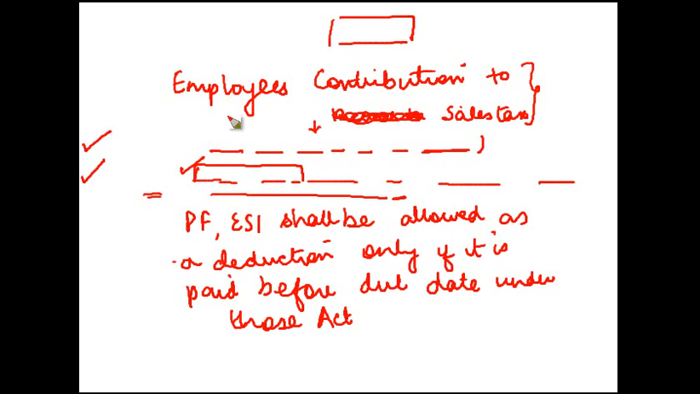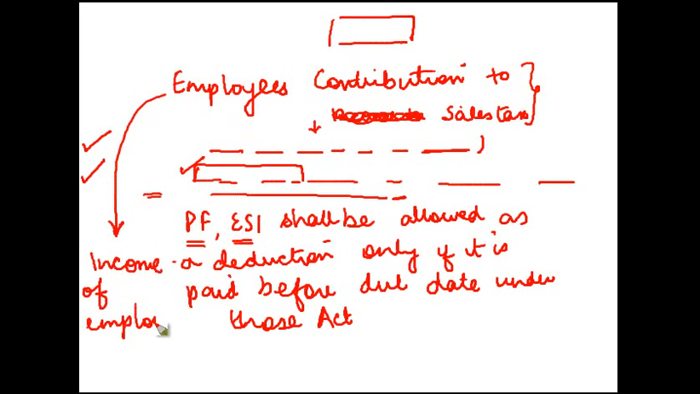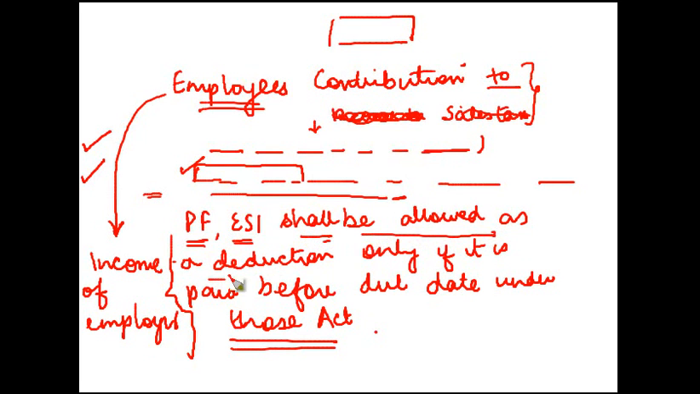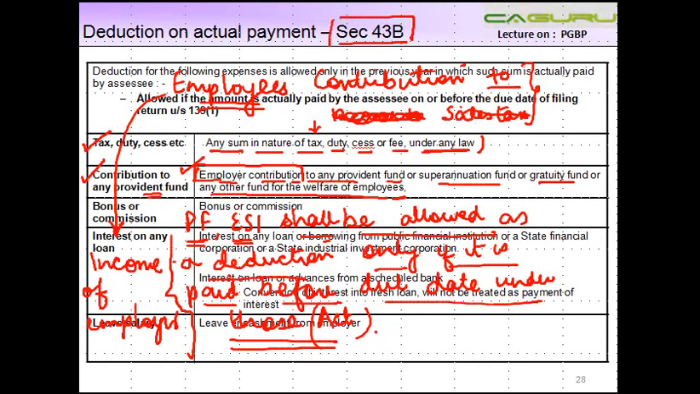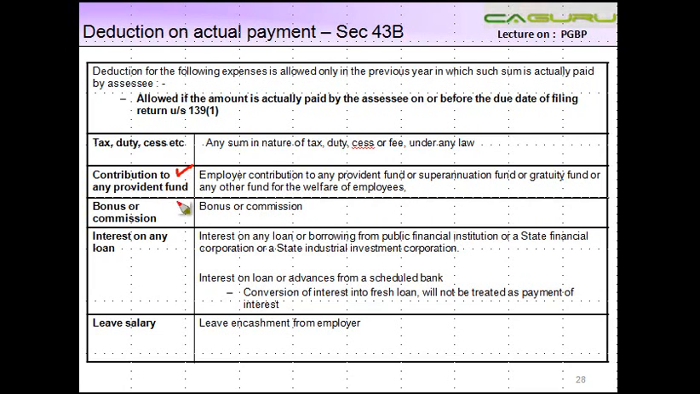So employer's contribution can be paid before the due date of filing of return of income, but for employee's contribution to these two, if you remember, this contribution from the employee is first treated as the income of the employer, and then the deduction is allowed as he pays these amounts to the government or the respective authorities. So employee's contribution to PF, ESI, just forget this is something different, shall be allowed as a deduction only if it is paid before due date under those Acts, right? So there are different rules for employer and employee contribution.